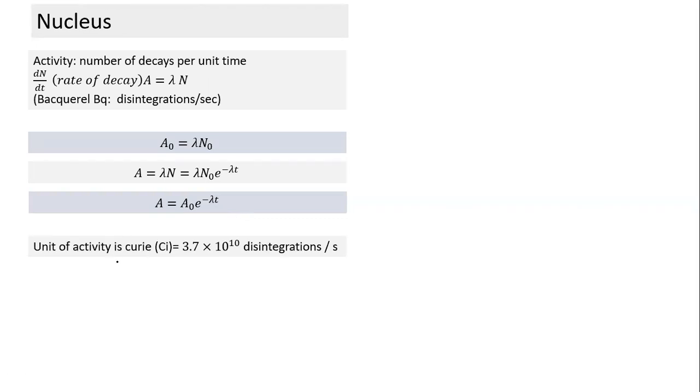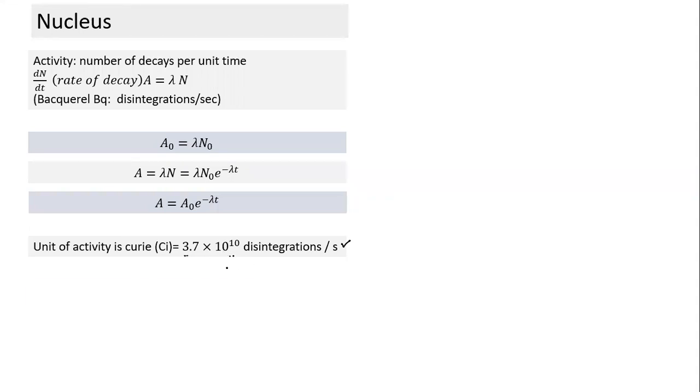What is the other unit of activity? The other unit of activity is the Curie. Curie also did a lot of work on radioactivity, and that unit is equal to 3.7 times 10 to the power 10 disintegrations per second. I don't expect you to memorize it. Whenever they give a question which involves a constant, they will always give the value. Most of the time, if they want you to use Curie as a unit, in the mains examination they'll give the value of Curie, but some of you may want to remember it, and that's okay.